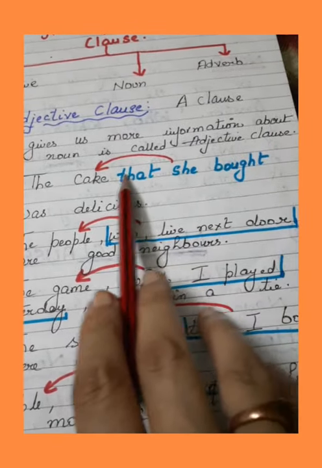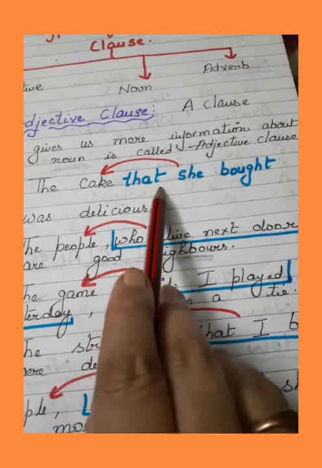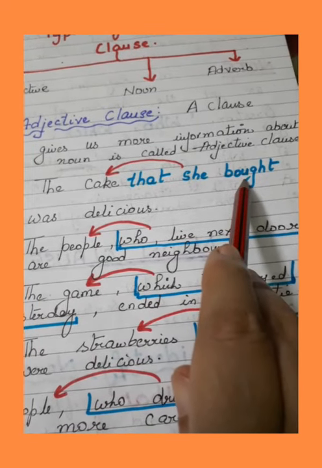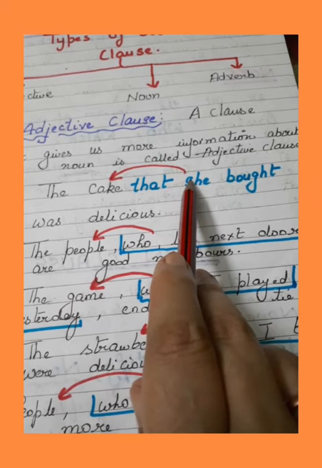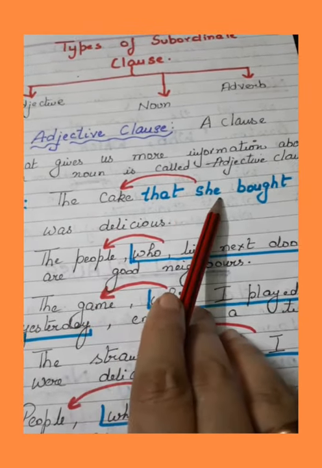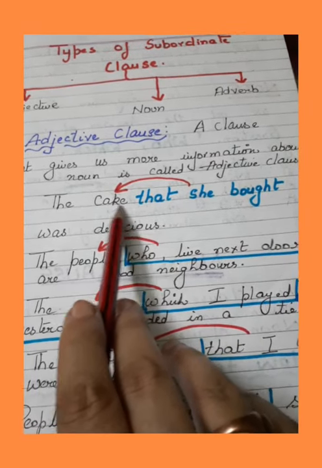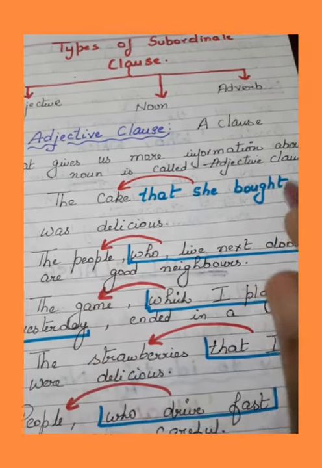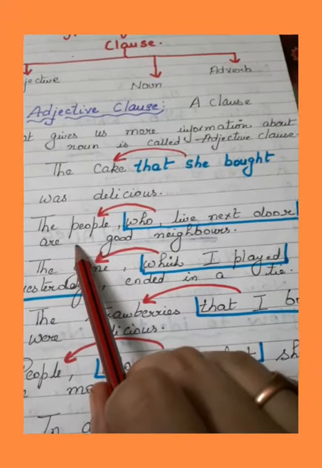But when we say the cake that she bought was delicious, it means that she bought. This is a dependent clause, and this dependent clause is qualifying the noun cake. Which cake? That she bought. So it tells us the quality of the cake. The cake she bought was delicious. कौन सा cake? जो वो लाई थी. Okay. Now let us see the next example.